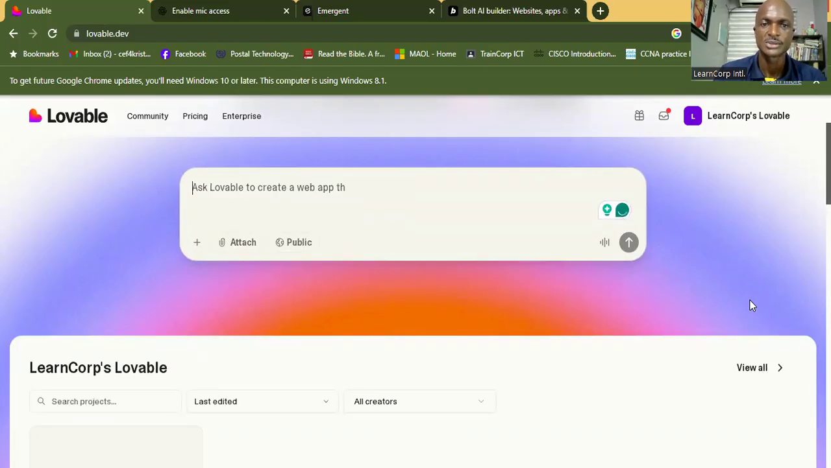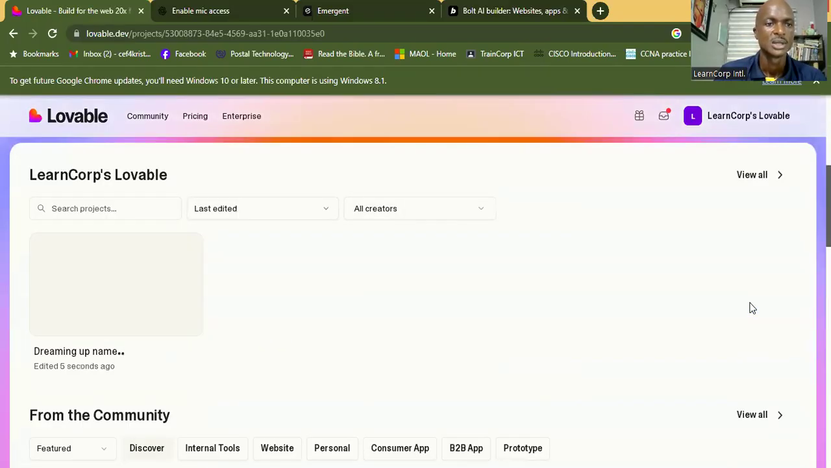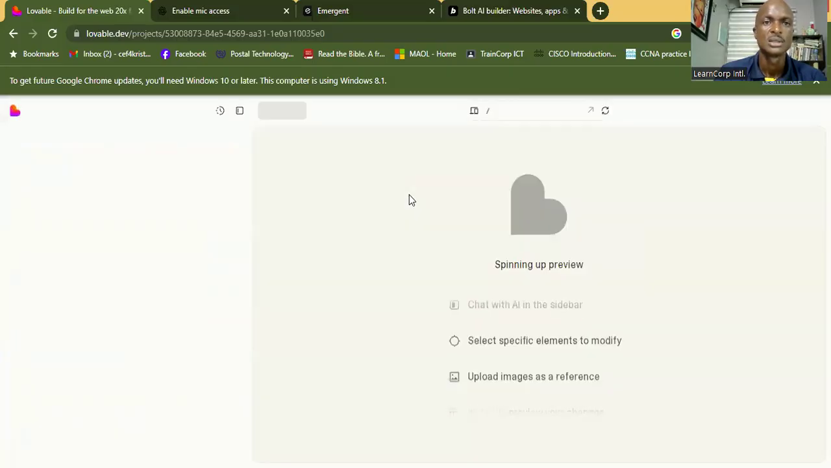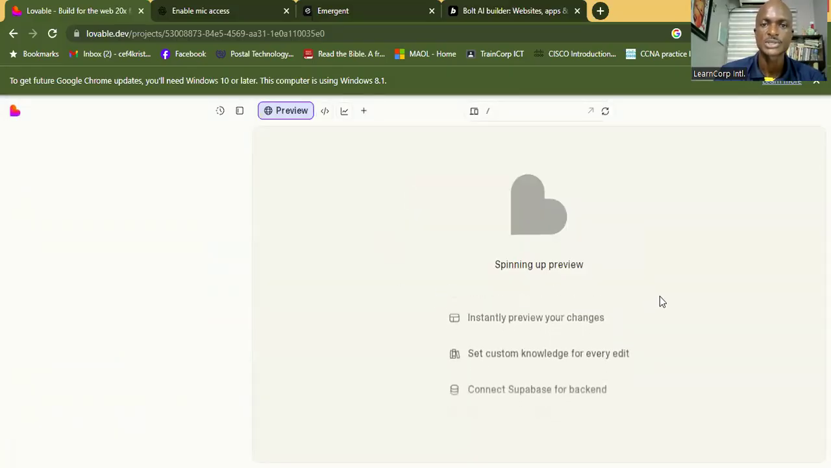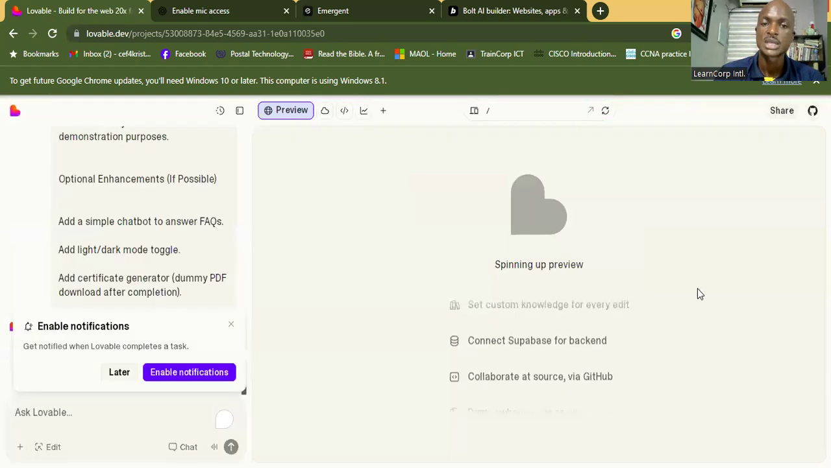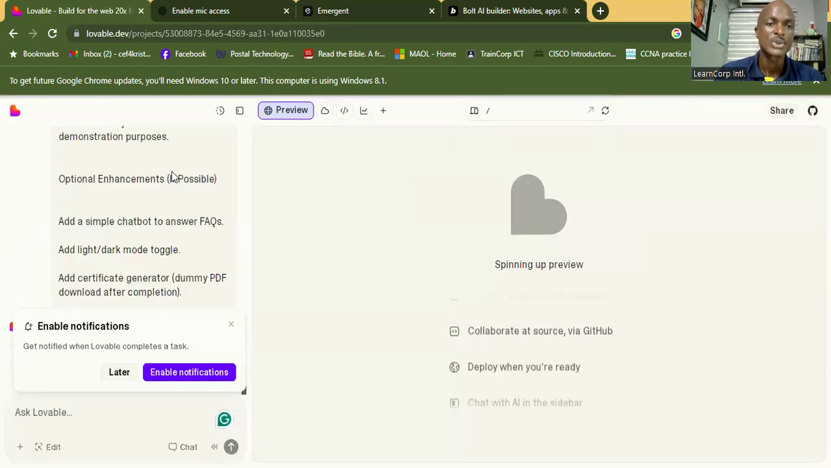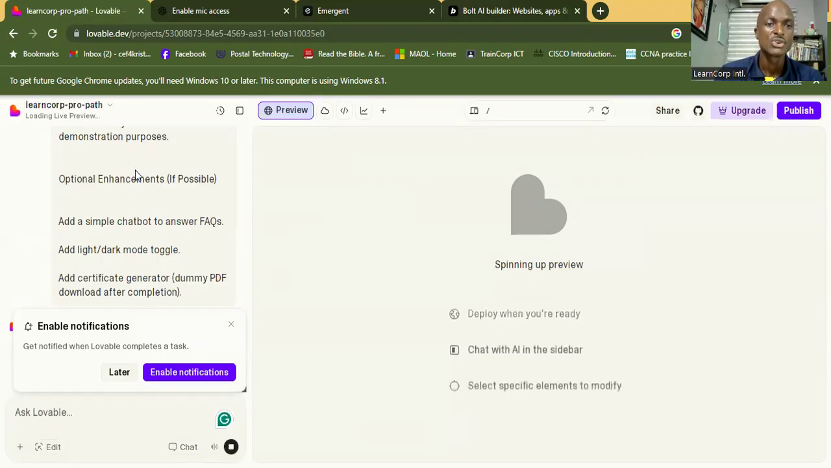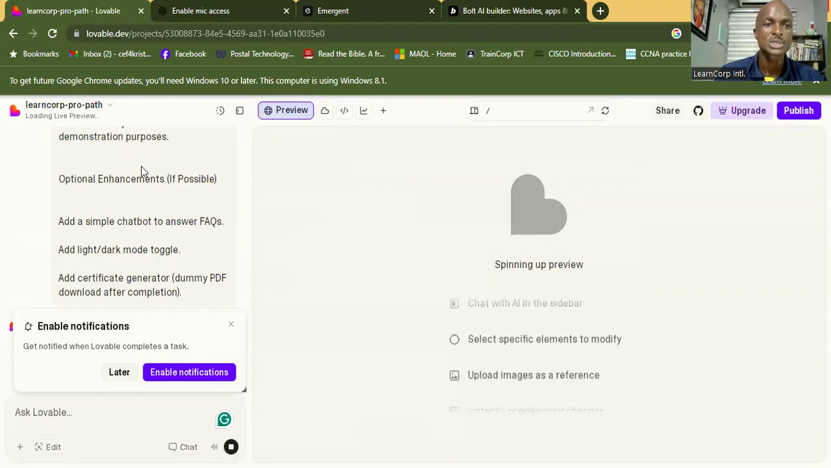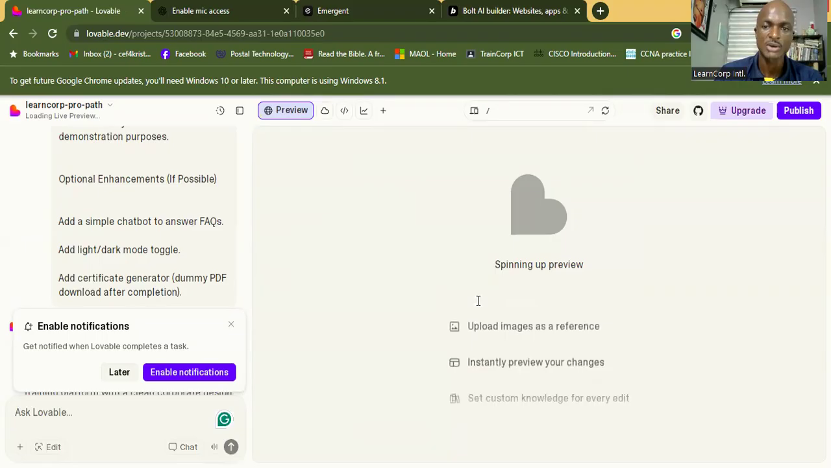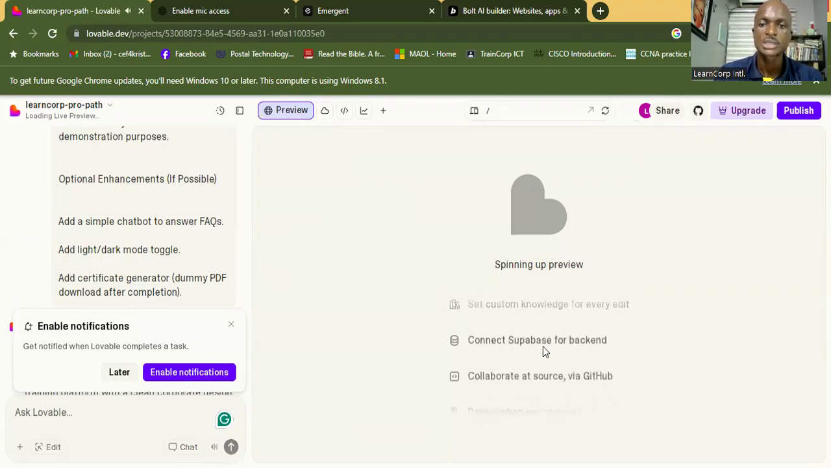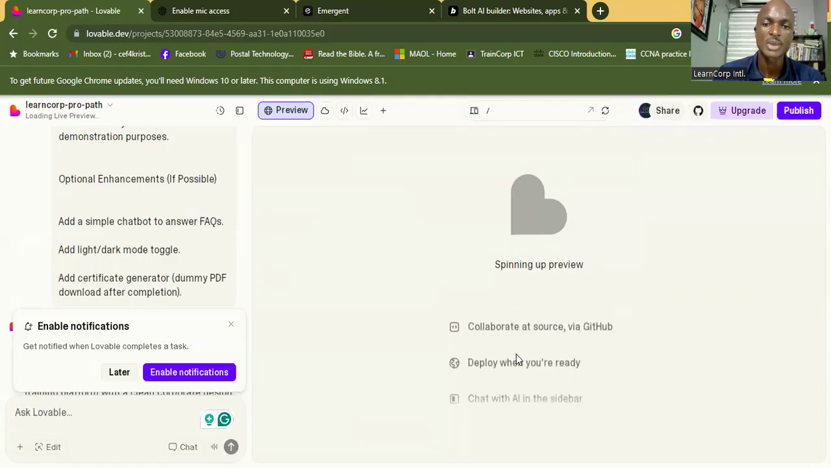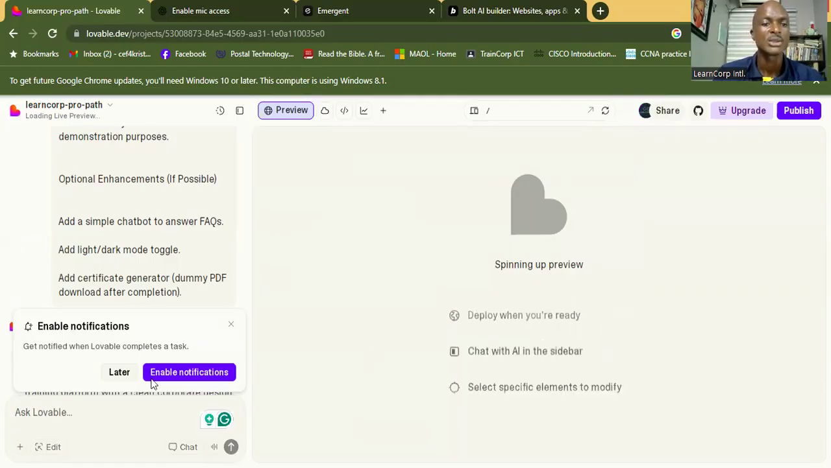Okay, so you can see the process. It's showing us step by step. On the left pane right here, it's going to be showing you what aspect it is working on. And right here is uploading images, instant previews, connects Supabase database backup, and deploying all of these things.